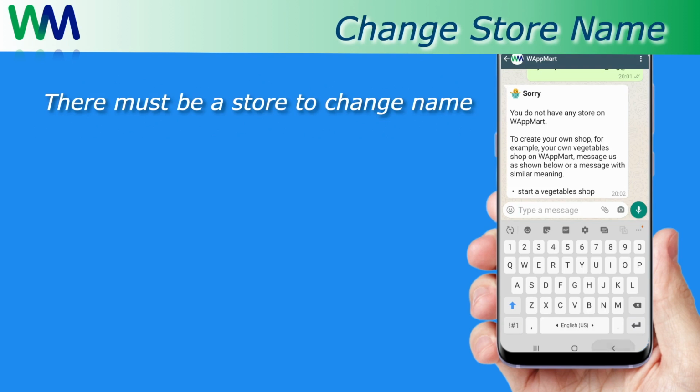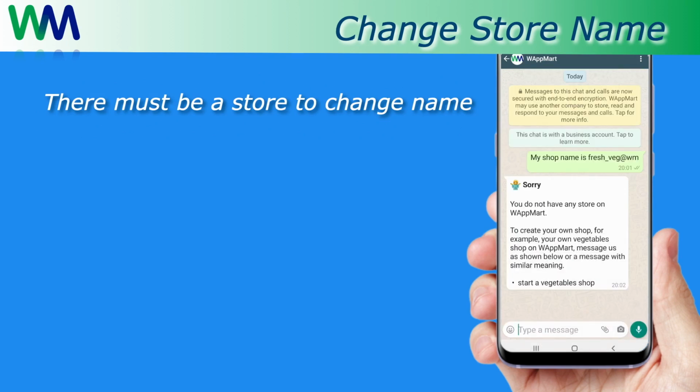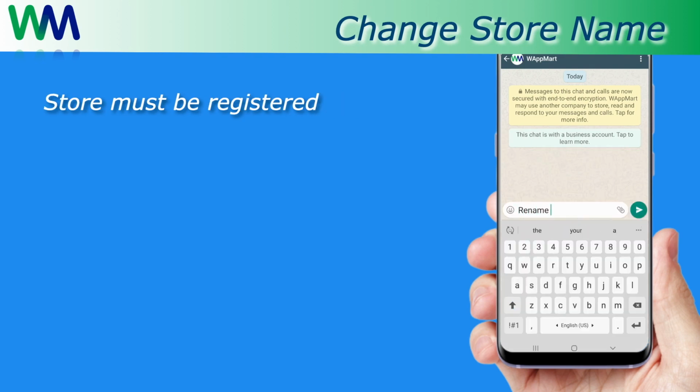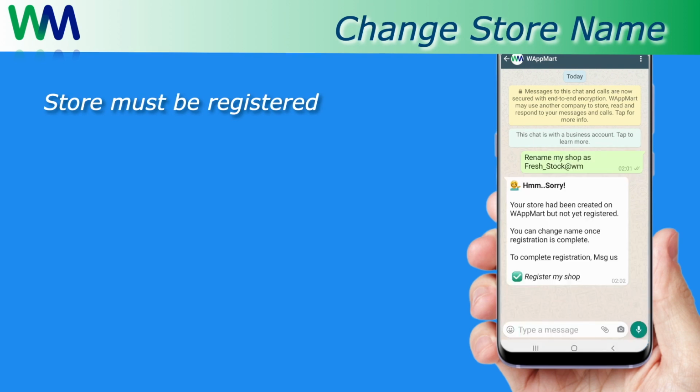When a request is placed to change the name of a store, WAppMart verifies the existence of such store. If there is no store, WAppMart responds as shown here on screen. If there is a store available, then it must be a registered store. Attempting to change the name of the store without registration will lead to a screen as shown here.